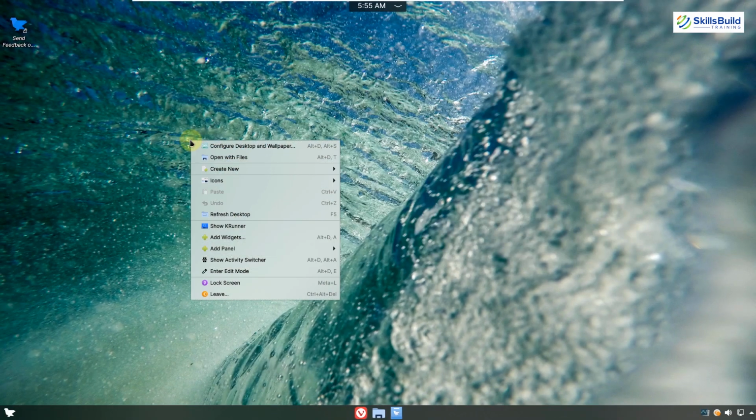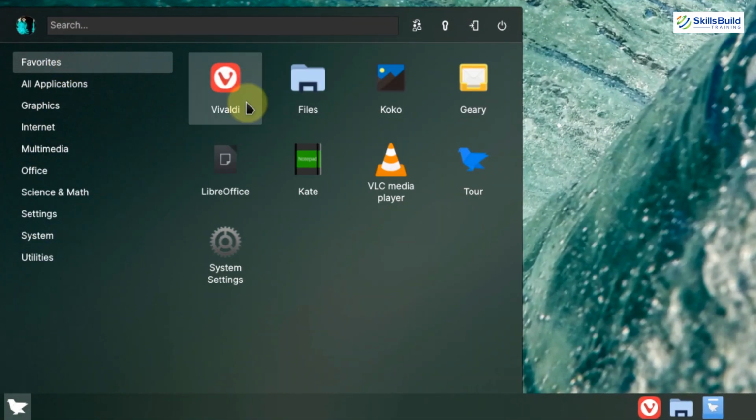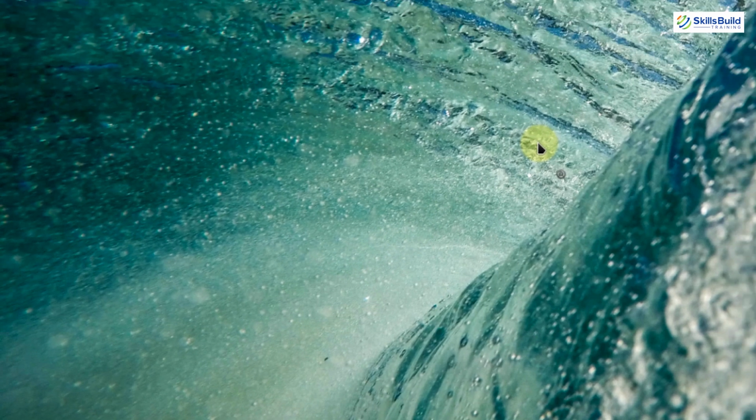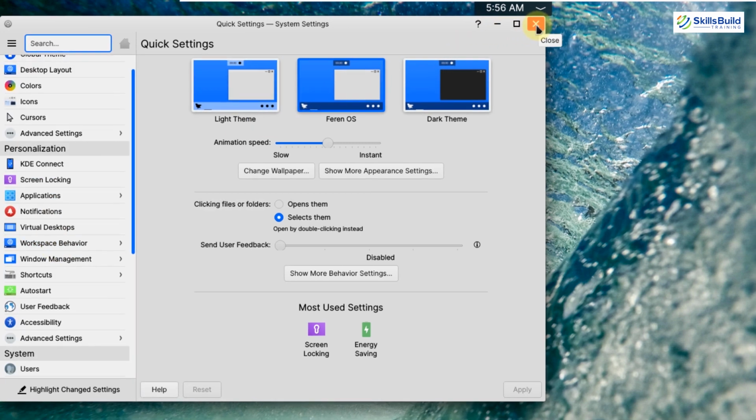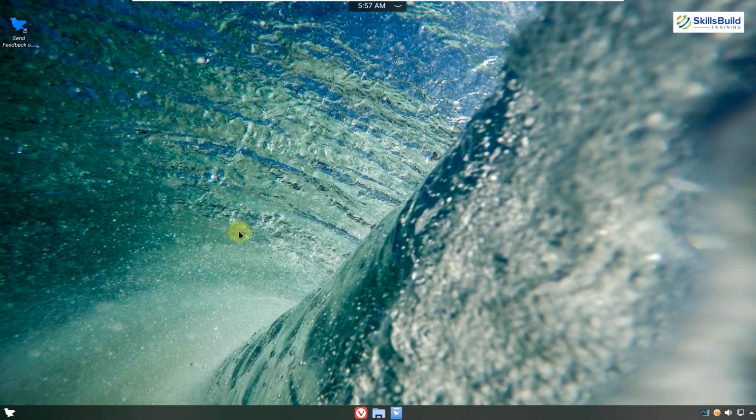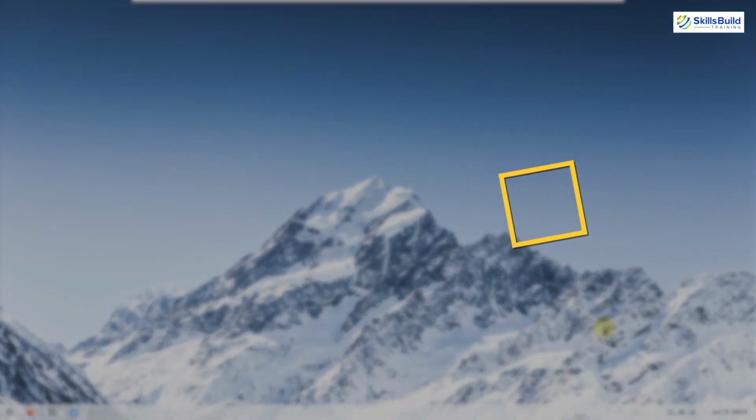At the end, I want to talk to you about some of the wallpapers and themes that this Linux distribution offers. So we just need to open our settings, and then we'll be able to do a lot of settings and customizations in terms of desktop and themes. So here we have 3 themes that we can choose and apply onto this Linux distribution, and then we have many other settings related to our interface and desktop environments. Here we have workspace behavior, window management, and many other things under the personalization section. So download this one, and I'm sure that you will love it. That was all about it. Number 6. Zorin OS.